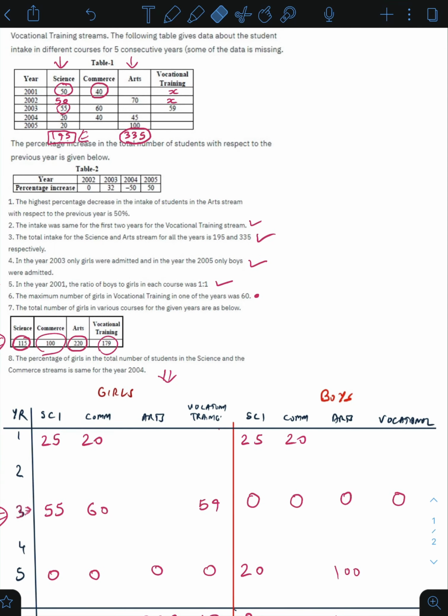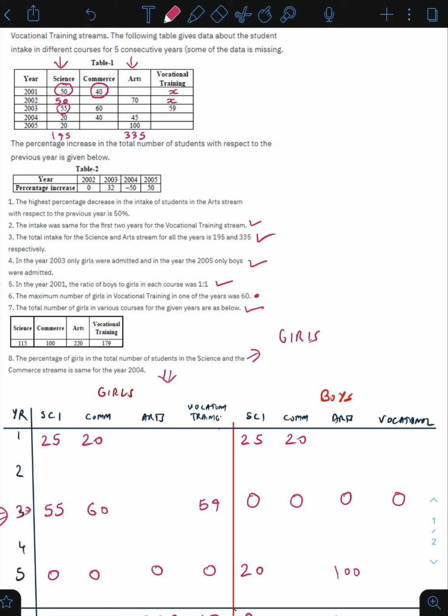Now what else can I fill in my tables using the data which is given to me? Let's look at statement number 8 first. The percentage of girls in the total number of students in science and commerce stream is the same for the year 2004. What this statement means is